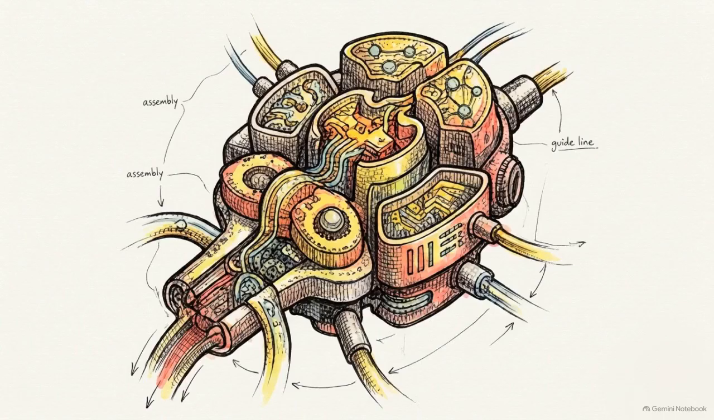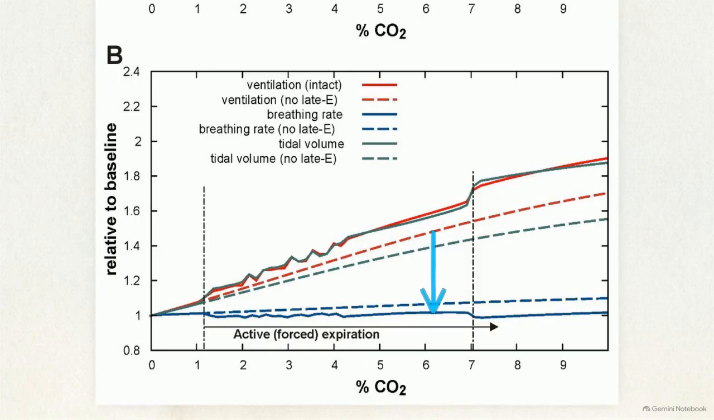What is the actual physiological payoff of activating this secondary oscillator? This graph tracks ventilation as CO2 rises. Notice the blue line for respiratory frequency. Crossing the active expiration threshold, the vertical line, the rate stays flat. The lungs don't pant faster. Instead, the teal tidal volume line surges upward, instantly increasing breath depth.